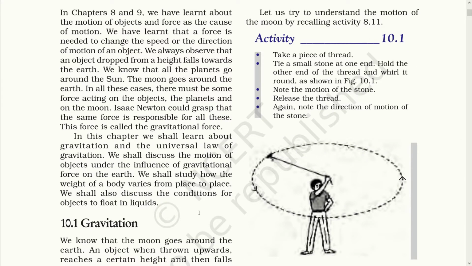So in that section also, you get the question: why does only earth attract every other object? Why don't the other objects attract earth towards them? Let's try to find out through an experiment. In activity 10.1, we tie a stone at the end of a string, and the other end of the string is held by us. Now move the string with the stone in a circular direction. Release the thread. Note down the direction of the motion of the stone.